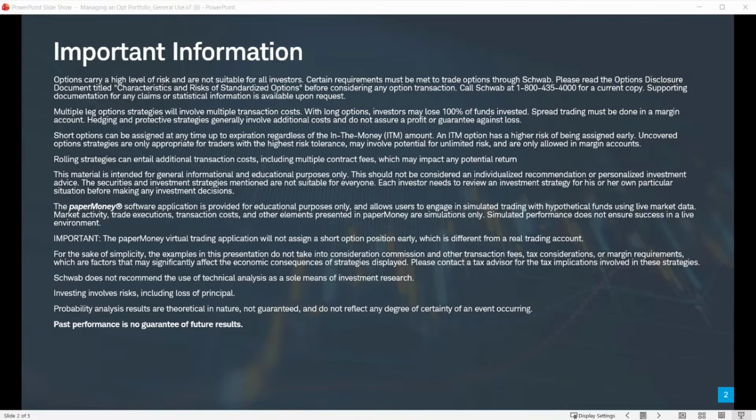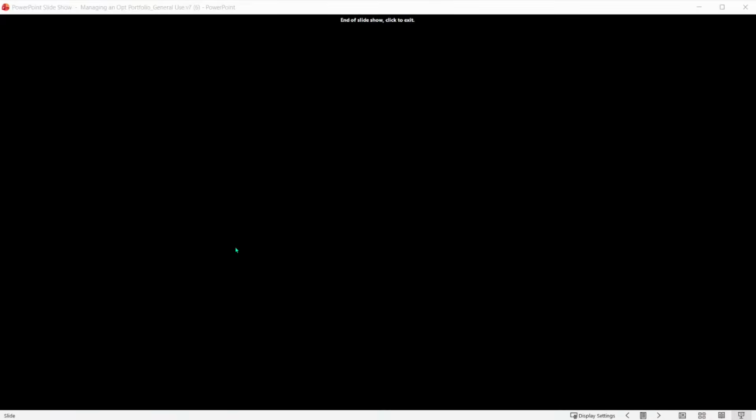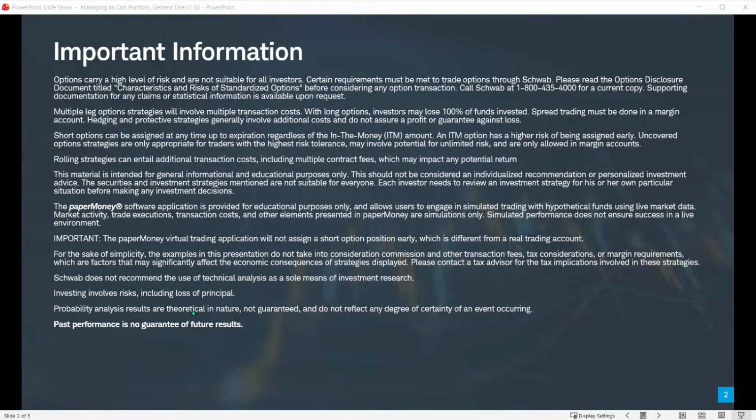The material today is for general informational and educational purposes only. The paper money software application is provided for educational purposes only. That's what we'll be using today, Thinkorswim desktop software. Schwab does not recommend the use of technical analysis as a sole means of investment research. All investing involves risk, including loss of principal. Past performance is no guarantee of future results.